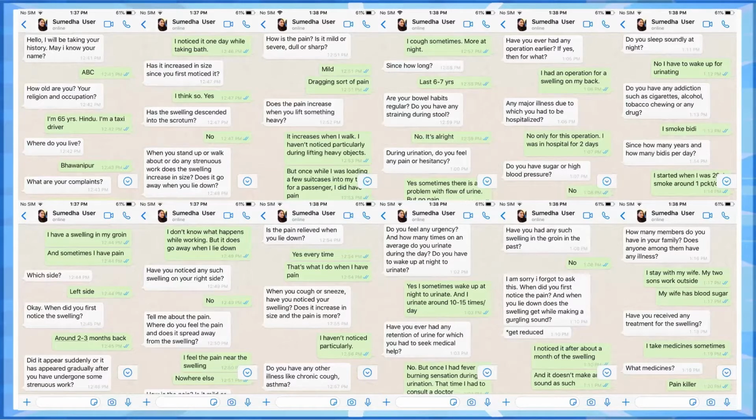Next, other important factors are, as usual, addiction history, any other diseases like diabetes and hypertension, and whether the patient has received any treatment for the swelling, family history, and personal history. These are not that important, but definitely you have to ask in the exam and have them in your answer sheets. So now let's move on to the case sheet that Sumedha has prepared.